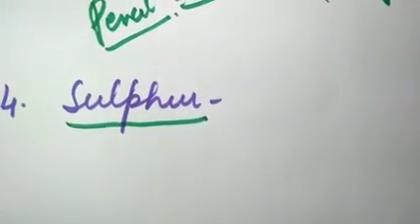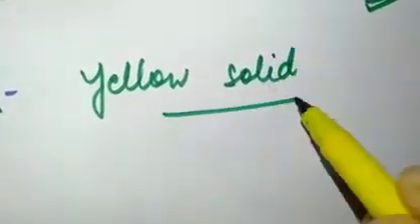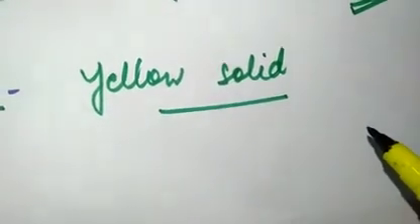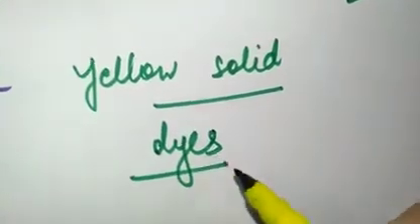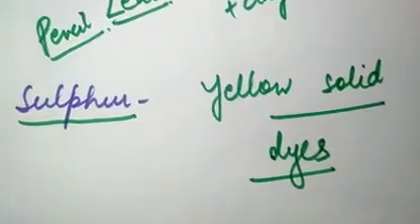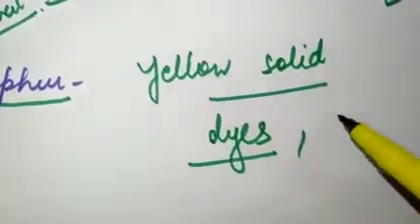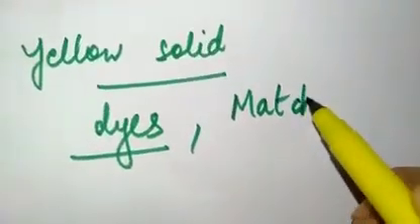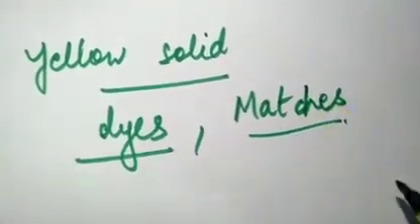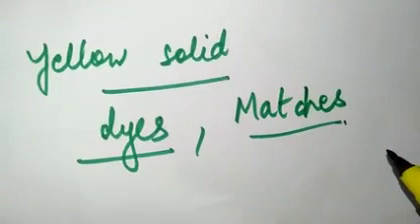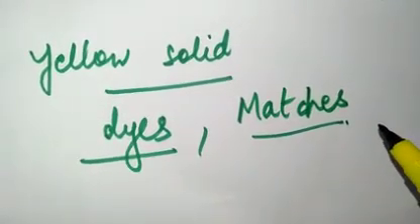Next is sulfur. Sulfur is a yellow solid, and sulfur also has many uses. It is used in making of dyes. Dyes are the substances which are used to color other substances. It is used in matches also, the matchbox, all of you know what is a matchbox. To make the matches, sulfur is used. It is also used in gunpowder and in fireworks, in crackers.